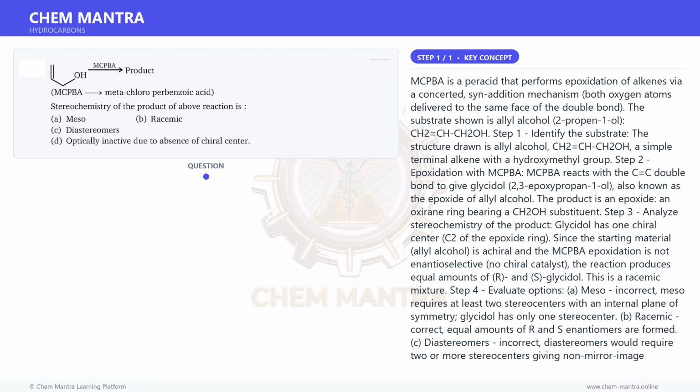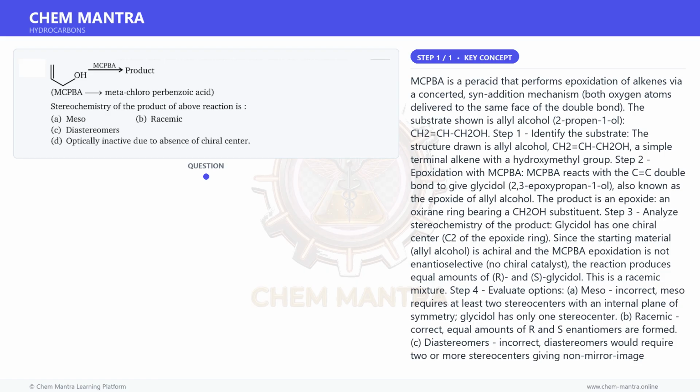2,3-Epoxypropan-1-ol, also known as the epoxide of allyl alcohol. The product is an epoxide, an oxirane ring bearing a CH2OH substituent. Step 3. Analyze stereochemistry of the product.